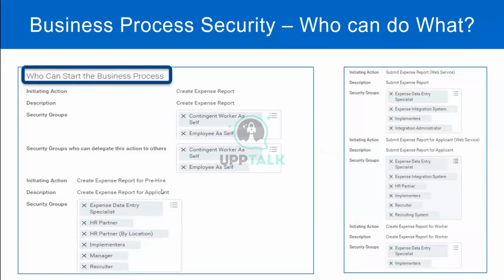That is, create expense report for pre-hire. I asked who can create an expense report. Okay, so your answer is not wrong, but there is a better answer. Look at this section where the initiating action is create expense report. So who can do that? Who can create an expense report?